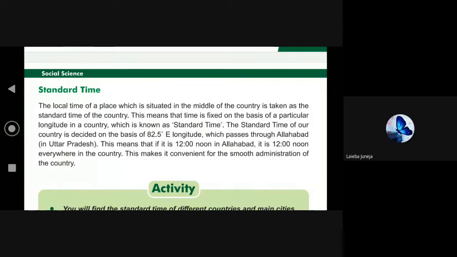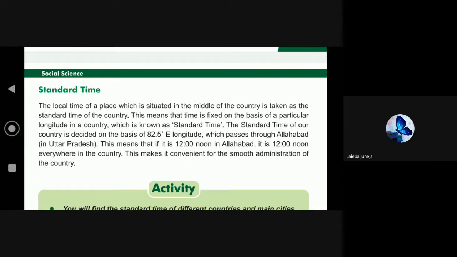Standard time. The local time of a place which is situated in the middle of the country is taken as the standard time of the country. That means the time is fixed on the basis of a particular longitude in a country, which is known as standard time.